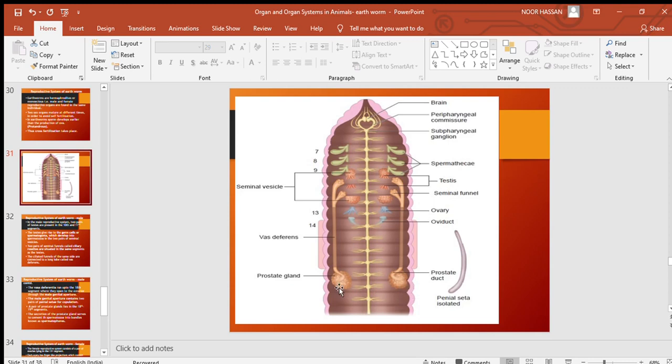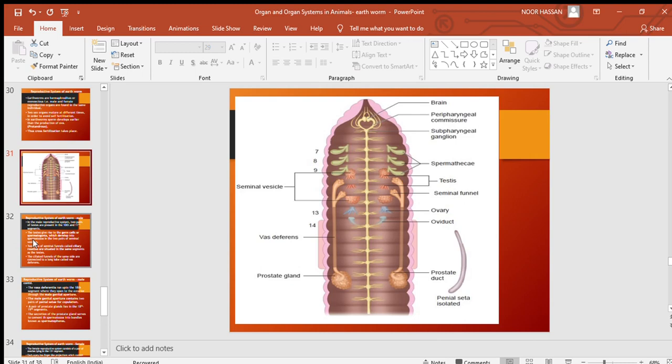The purpose of the prostate gland is to secrete a substance that cements spermatozoa into bundles, which is called a spermatophore. Okay, this is about the male reproductive system in the earthworm.